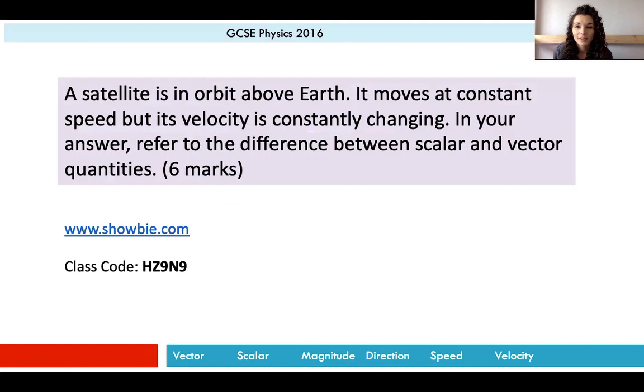So have a think, when the satellite is moving, even though its speed is constant, its direction would be changing, wouldn't it, as it spins around the Earth? So have a look at that. See if you can put it into a 6-mark answer. Don't worry about copying this question down. I will be putting this question on Showbie.